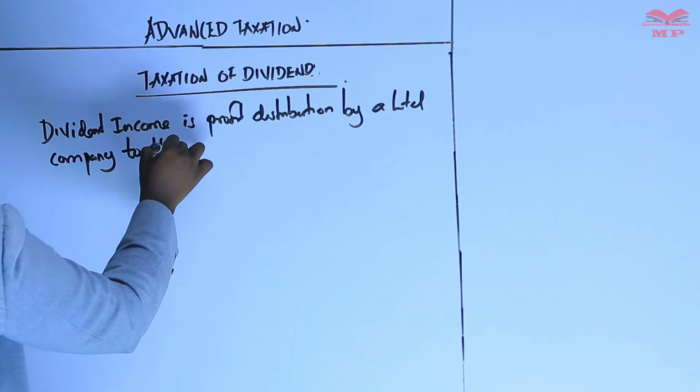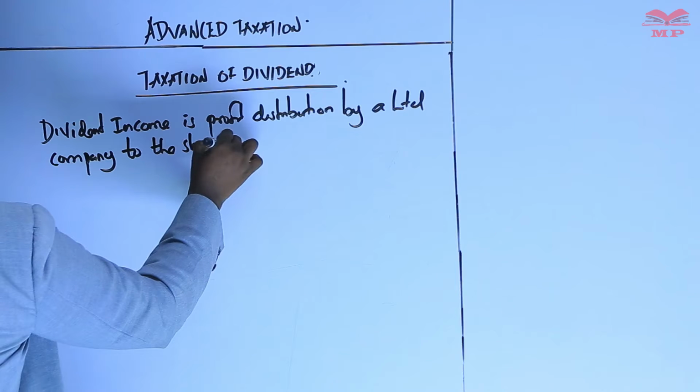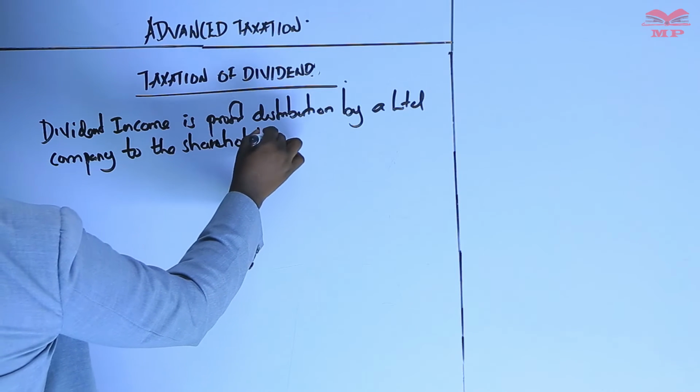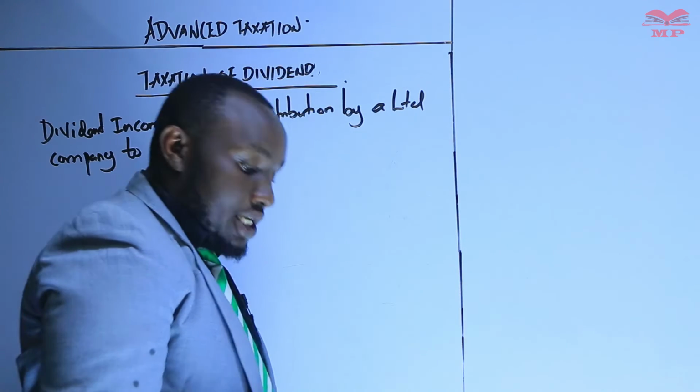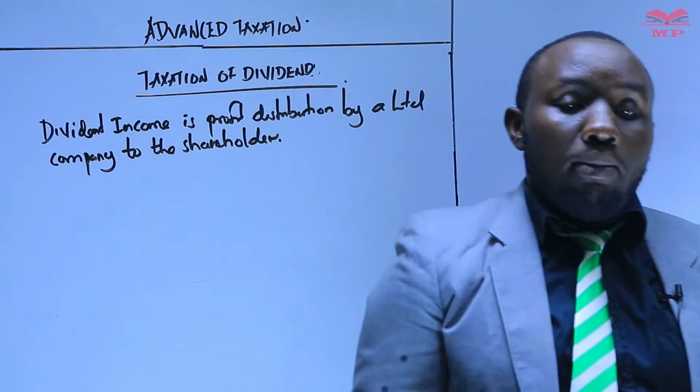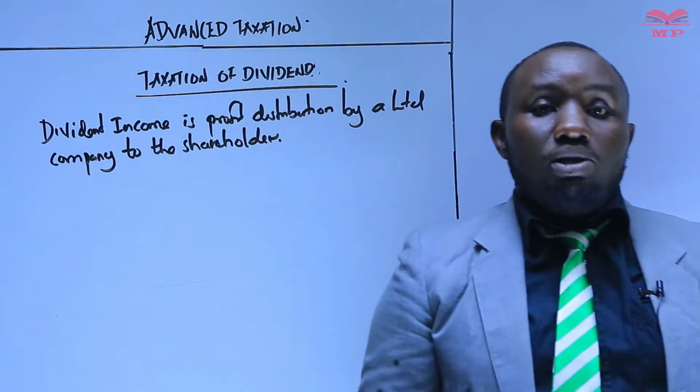That is what you call dividend income. Dividend income is basically profit distribution by a limited company to the shareholders.